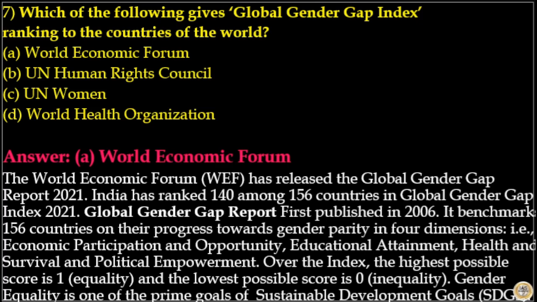The World Economic Forum has released the Global Gender Gap Report 2021. India has ranked 140 among 156 countries in the Global Gender Gap Index 2021. The Global Gender Gap Report was first published in 2006. It benchmarks 156 countries on their progress towards gender parity in 4 dimensions. That is, economic participation and opportunity, educational attainment, health and survival, and political empowerment. On the index, the highest possible score is 1, that is equality, and the lowest possible score is 0, that is inequality. Gender equality is one of the prime goals of the Sustainable Development Goals. So here the answer to this question is option A, World Economic Forum.